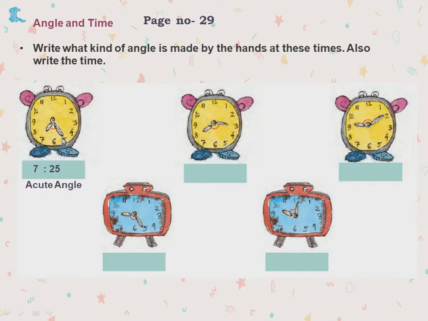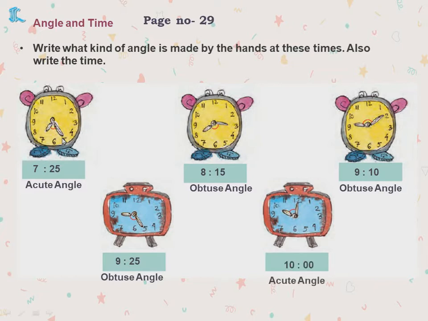But if your teacher is asking you to write less than right angle or more than right angle, then here you will write less than right angle. Next, here the time is 8:15, so this is more than a right angle, that is obtuse angle. 9:10, more than a right angle, that is obtuse angle. 9:25, it is also more than a right angle, that is obtuse angle. 10 o'clock, less than right angle, acute angle.